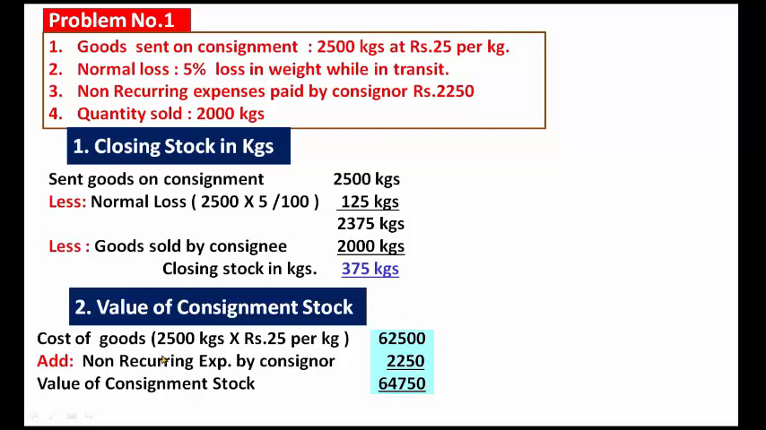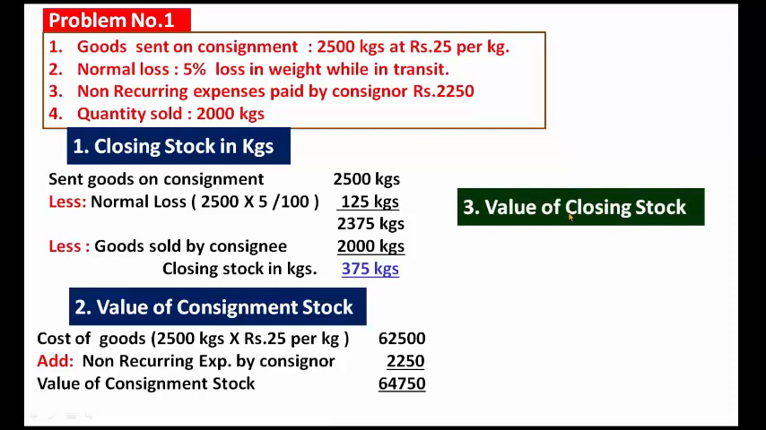The cost of goods, 2,500 kgs at rupees 25 per kg, 62,500. Add non-recurring expenses paid by the consignor, 2,250. What is the value of consignment stock? 64,750. Okay, now calculate the value. What is the value of the consignment stock in amount?